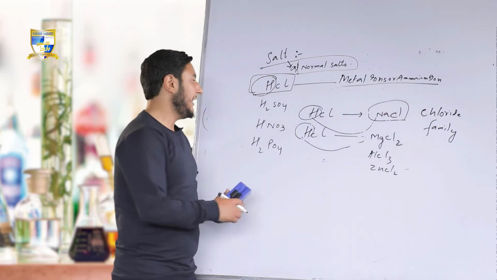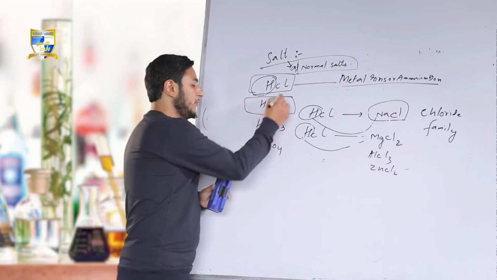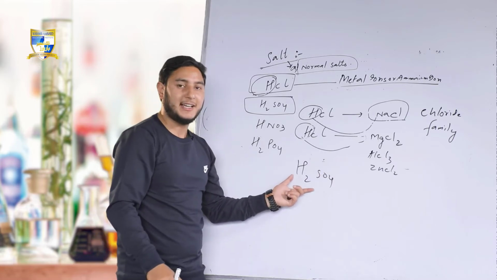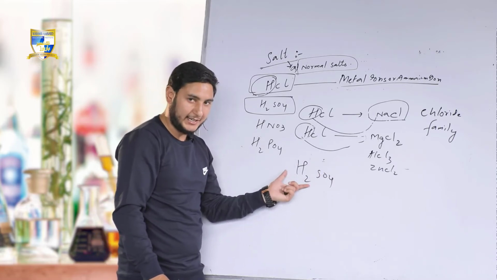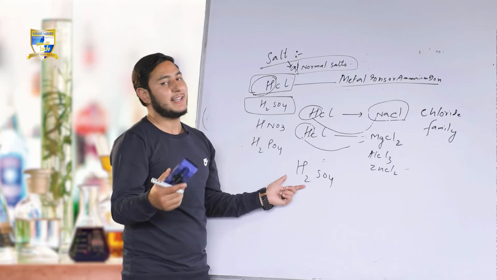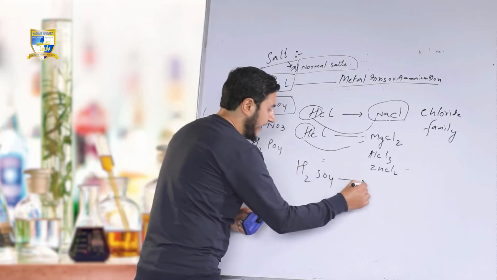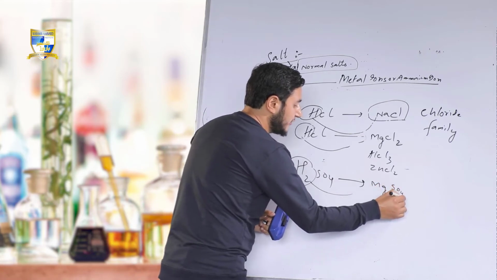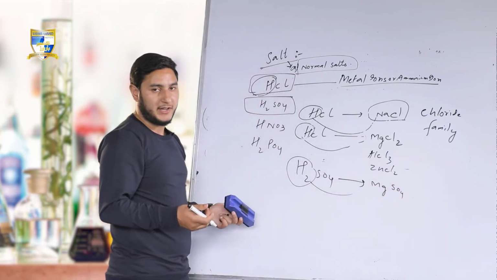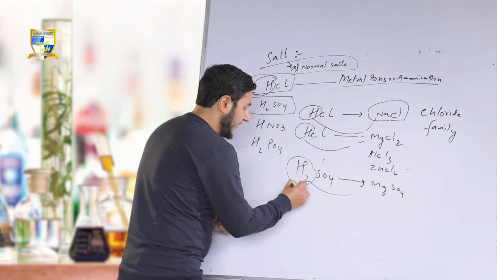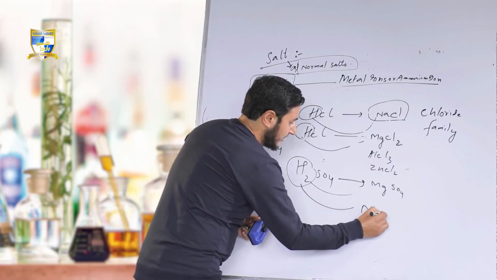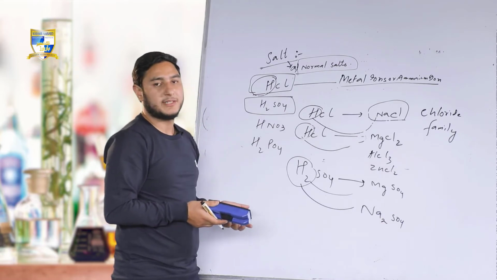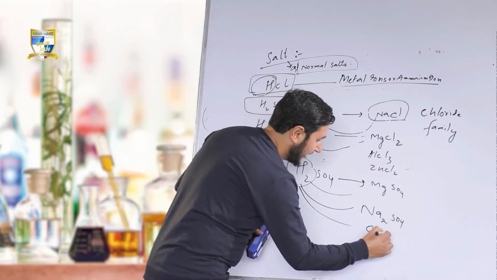Likewise, we will replace the hydrogen part of sulfuric acid by the metal atom or metal ion. I am replacing H2 with Mg. So I am getting MgSO4, again a salt, magnesium sulfate. By sodium, Na2SO4, sodium sulfate. By calcium, calcium sulfate.